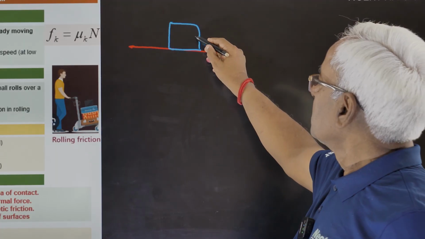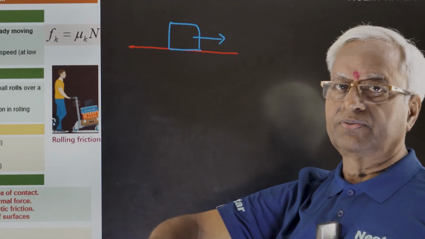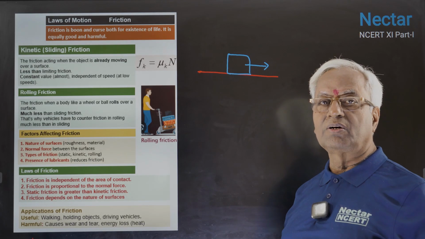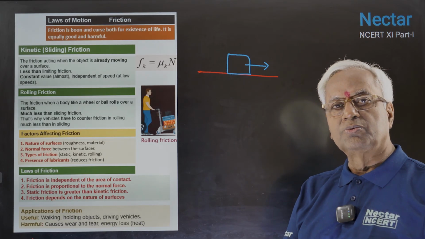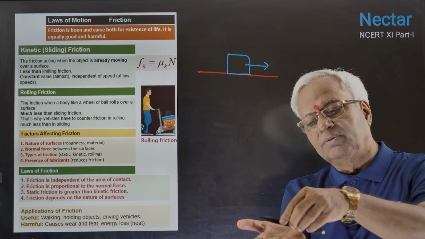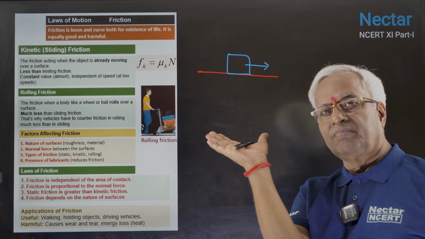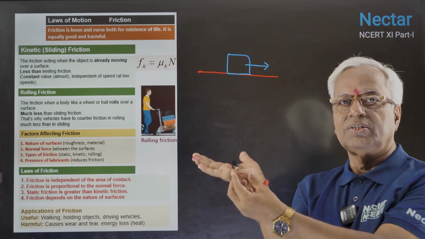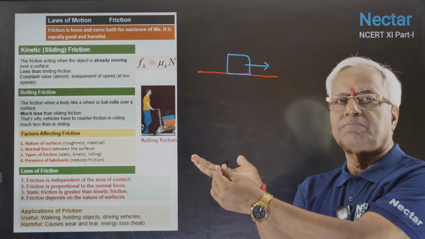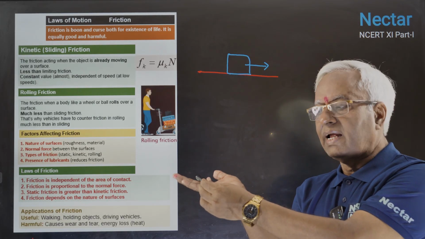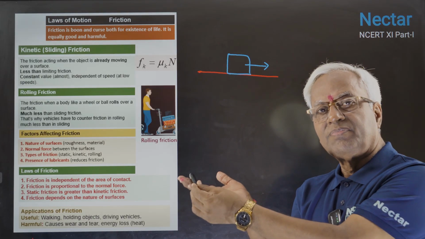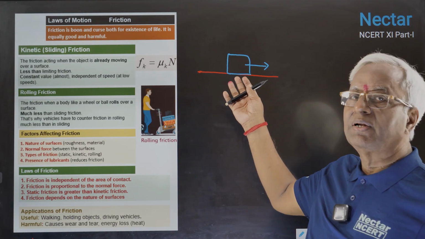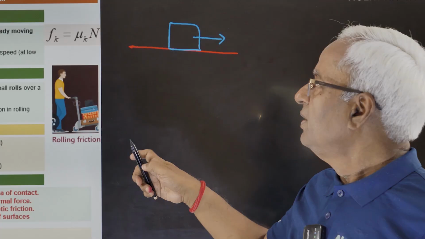As soon as this block starts moving on the surface, that means relative velocity takes place between the two. If I say this pen has been placed here, no kinetic friction. As soon as it starts moving, it has started sliding, then kinetic friction will come into play.